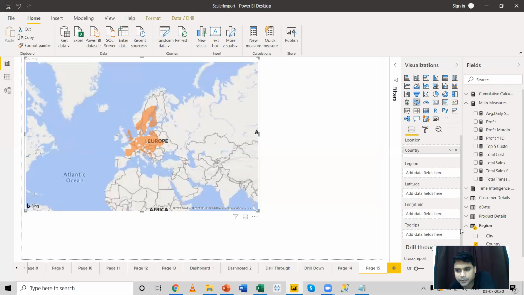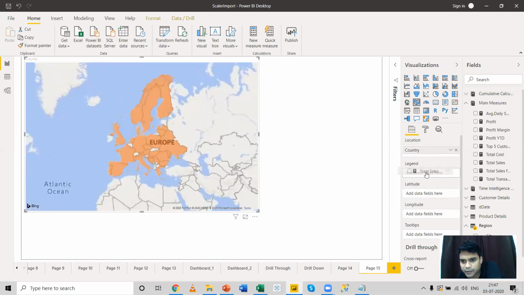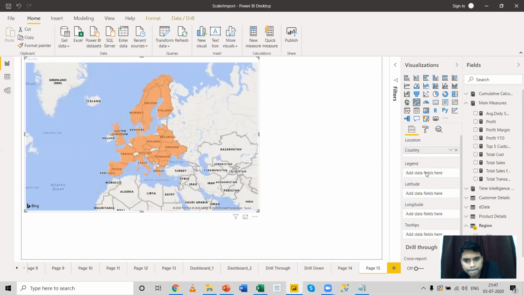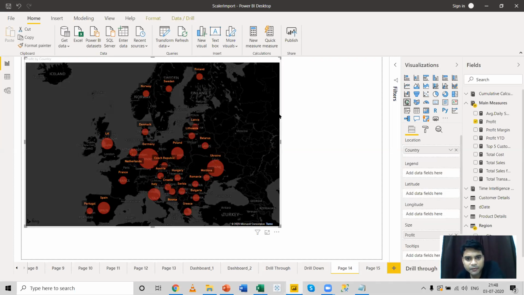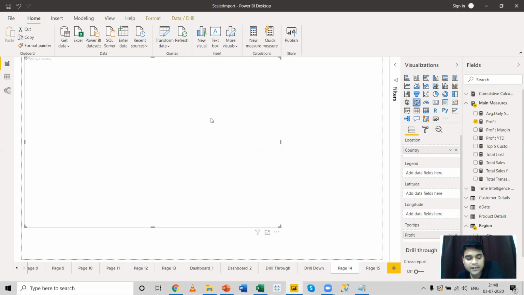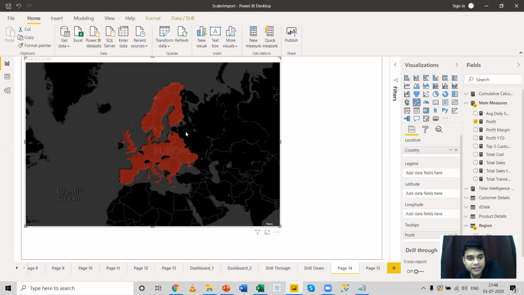I guess there's some problem happening, the cells are not coming over here. Okay, what we can do, we can go back to this particular map and convert this symbol map into a field map. So I can select this map over here, and just beside the symbol map we have the field map. If I click on this field map, you can see instead of having the symbol, the profit has been spread out as a field area.